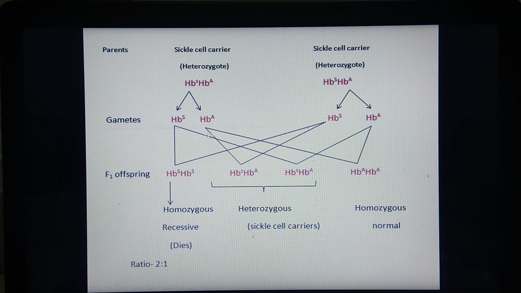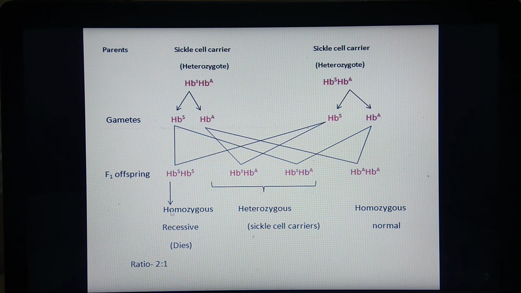When these gametes fuse together in fertilization, we start with HbS crossed with HbS. This is the HbS HbS condition, homozygous recessive, and that individual will die because of sickle cell anemia.